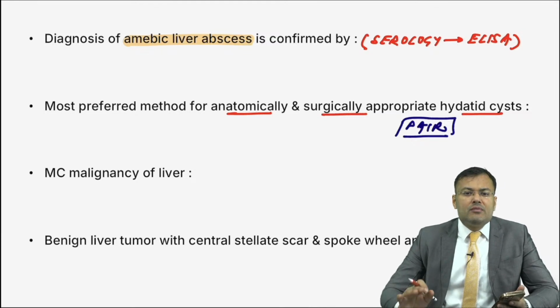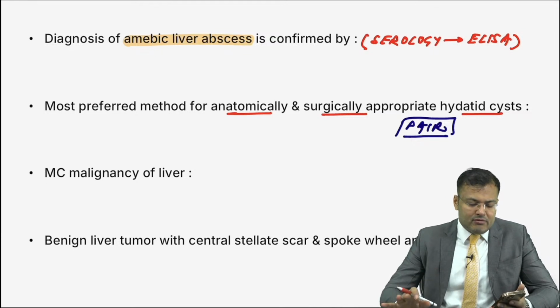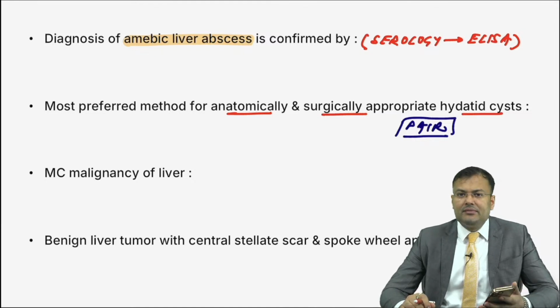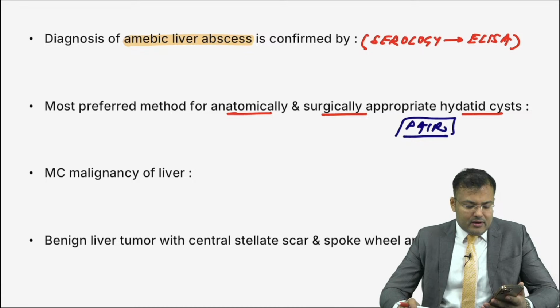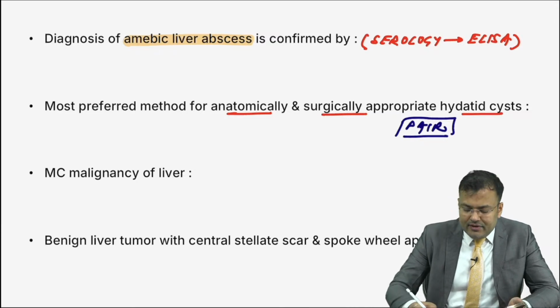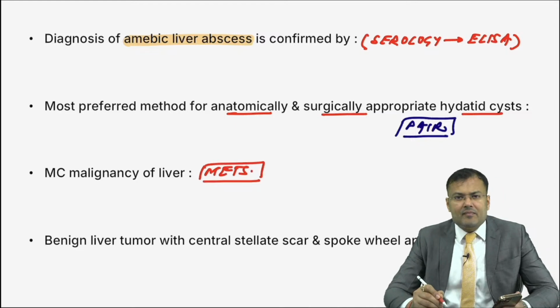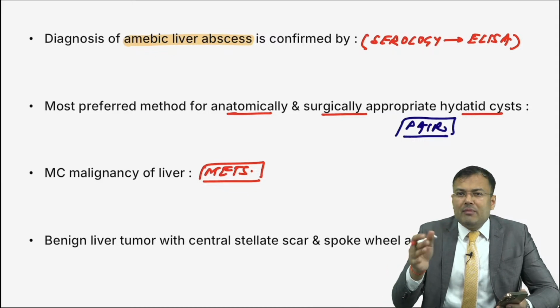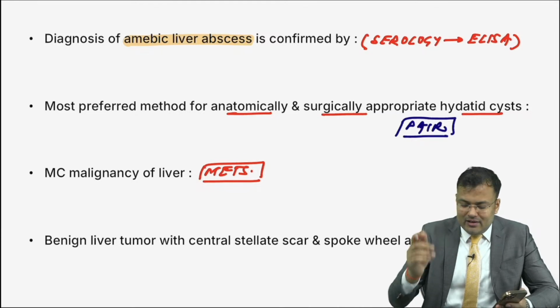Next question. Easy question. What is the most common malignancy of liver? Guys, easiest question, tell me. Easiest. It is not HCC. Both of you are correct, guys, it is metastasis. So most common malignancy of liver, that is metastasis. Most common primary malignancy of liver, that is HCC. Most common primary malignancy of liver in children, and you know that in children blastomas are more common, so hepatoblastoma. And most common benign tumor of liver, that is hemangioma. Clear? So here it is metastasis.